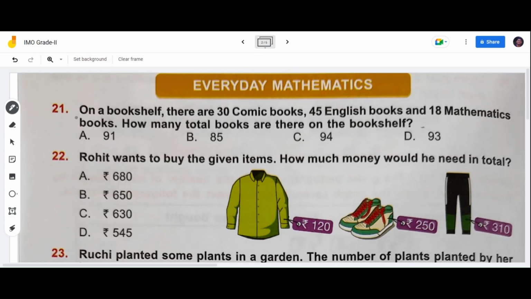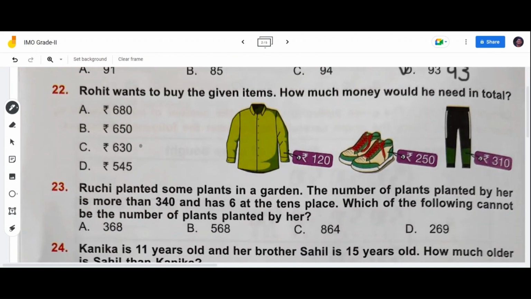Now, 21st question. On a bookshelf, there are 30 comic books, 45 English books, and 18 mathematics books. How many total books are there on the bookshelf? Let's quickly add the ones place first. 0 plus 5, 5. 5 plus 8, 13. 1 carry. 1 plus 3, 4. 4 plus 4, 8. 8 plus 1, 9. So there are a total of 93 books on the bookshelf, children. Option A 91 wrong, option B 85 wrong, option C 94 wrong, option D 93 is the correct option.